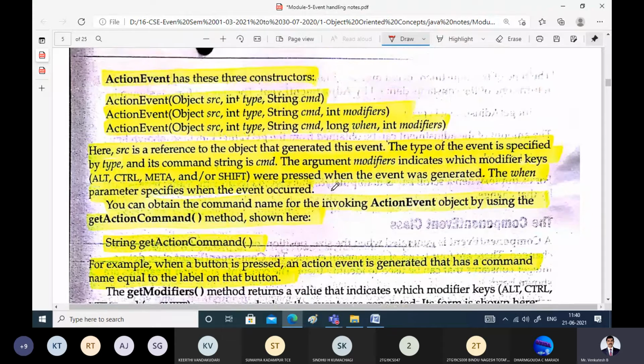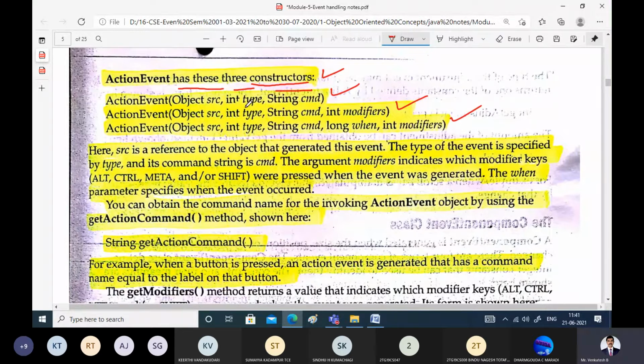This action event has 3 different types of constructors. This is constructor number 1, 2 and 3. The normal constructor takes parameters called the source, the type of event and the command.